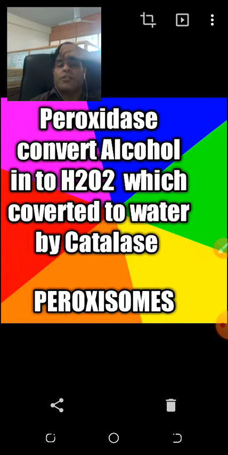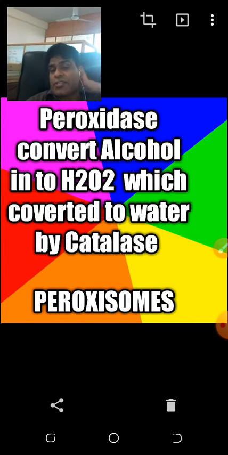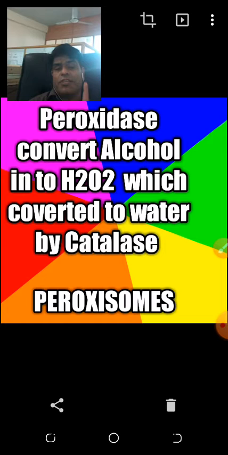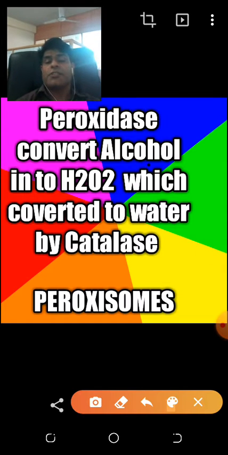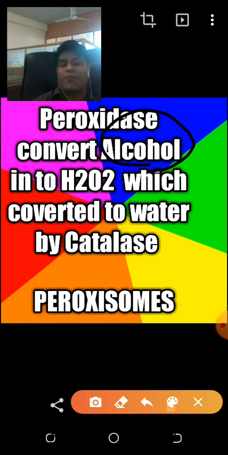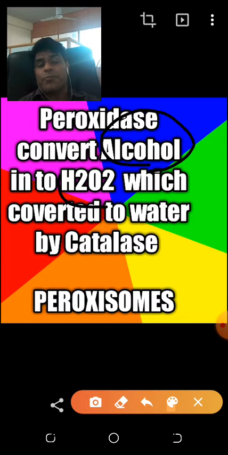The point which I wanted to share more, because I discussed this: peroxidase enzyme present in the peroxisome detoxifies alcohol. There are two toxic molecules written on this slide. One is alcohol, which is also a harmful chemical. One is hydrogen peroxide.